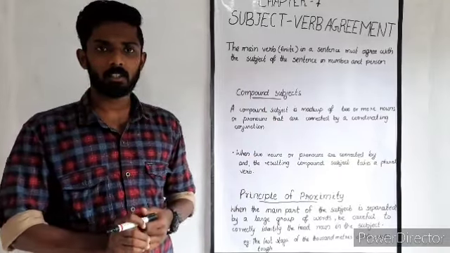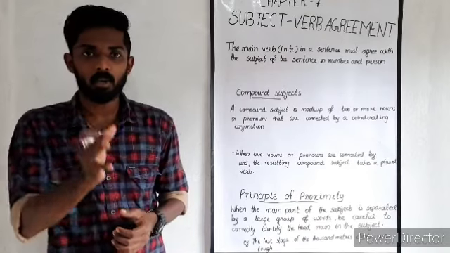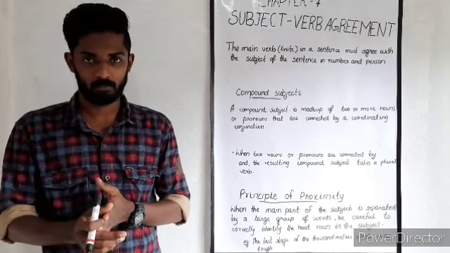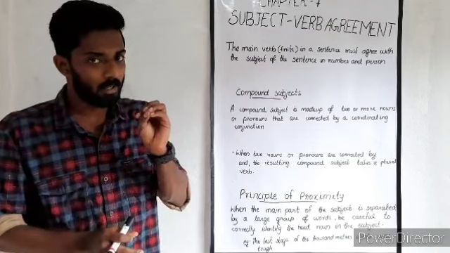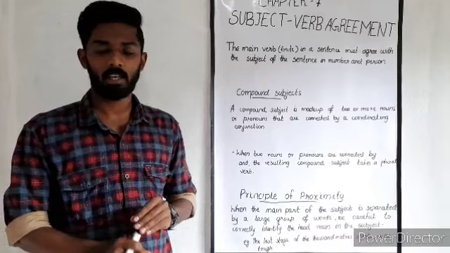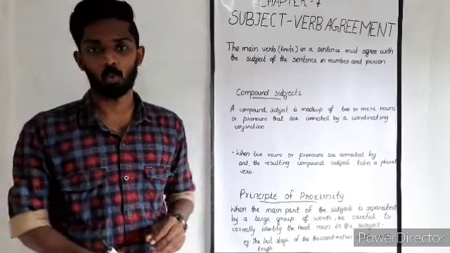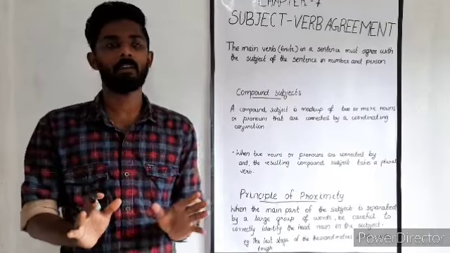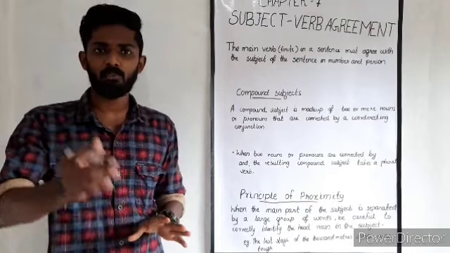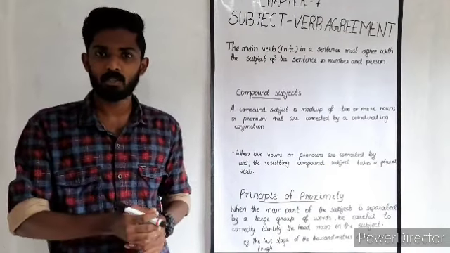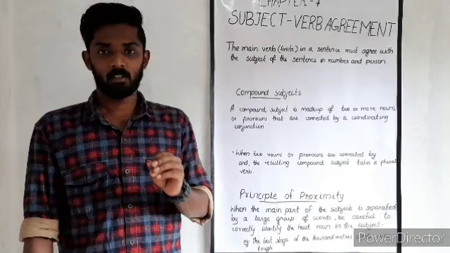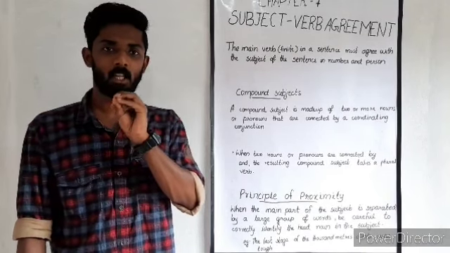See, when a subject is a noun or a pronoun, the verb takes a form which agrees with its number and person. In a simple way, a singular subject will take a singular verb and a plural subject will take a plural verb. So this will be the main format of the subject verb agreement. When the subject is a phrase or a clause, the verb takes a form which agrees with the third person singular, that is, it. I will explain in detail with some examples.